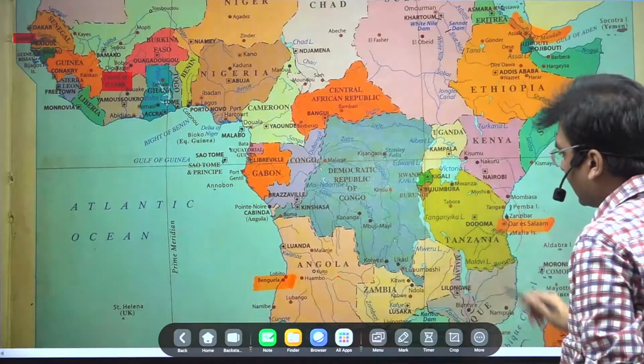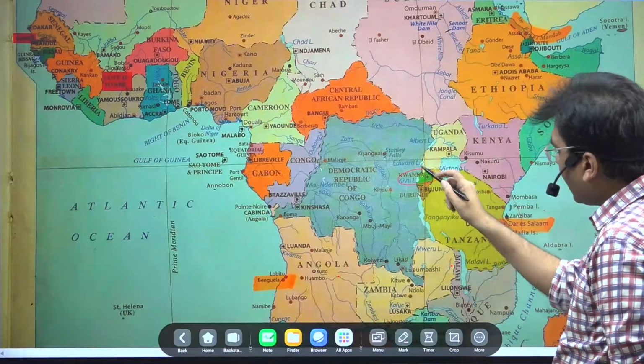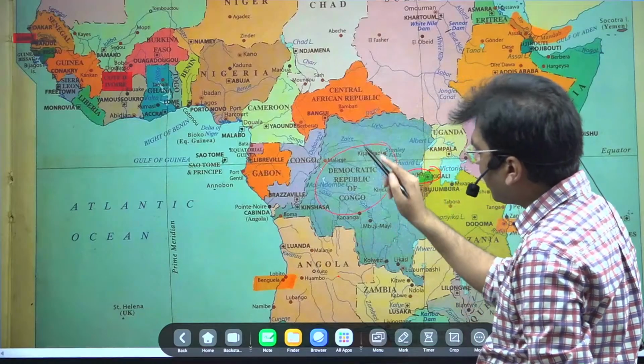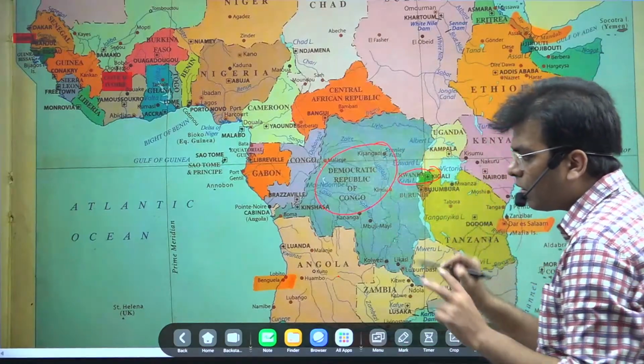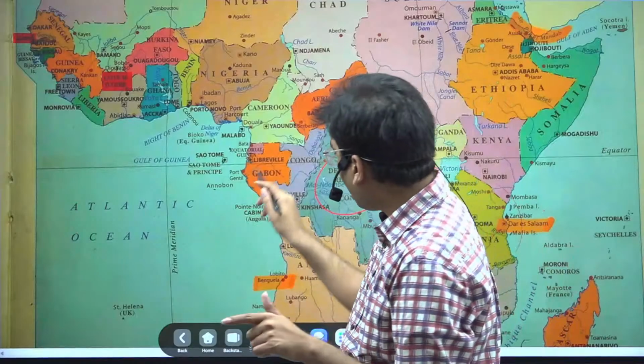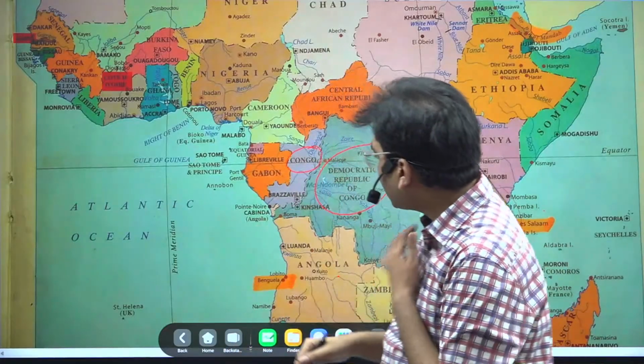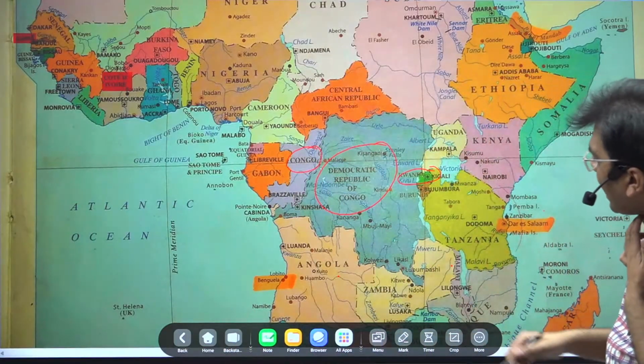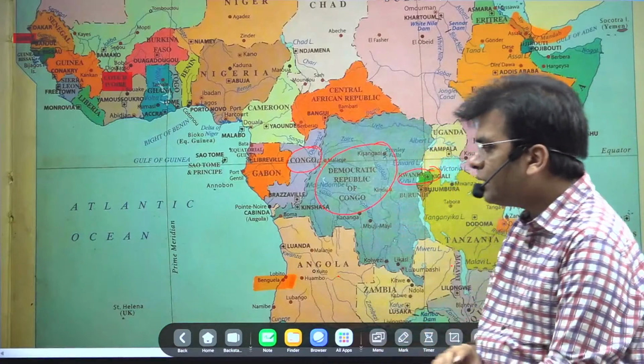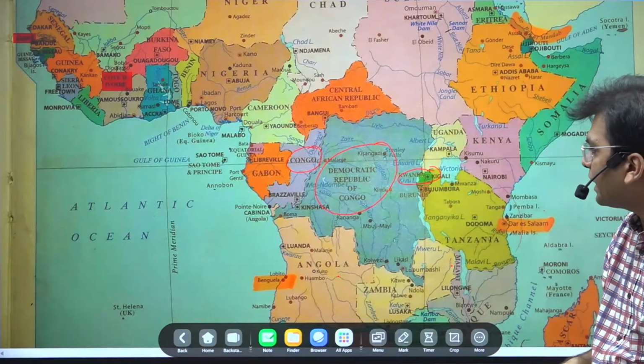Again, locate this. This is Rwanda and this is the Democratic Republic of Congo. This is not the Congo. Congo has two parts. One is the Congo on the western part of Africa, and the other part, after the division of the Congo, we find the Democratic Republic of the Congo.